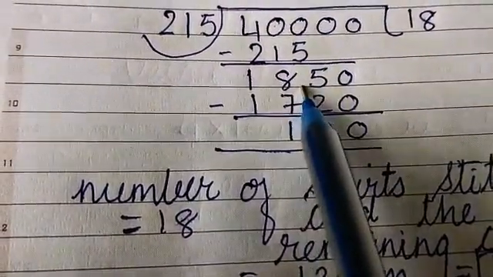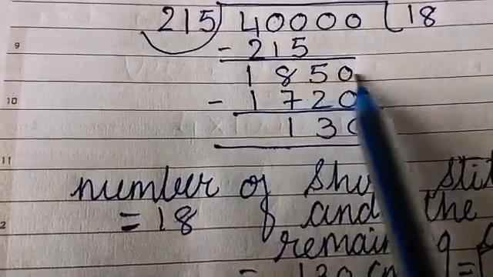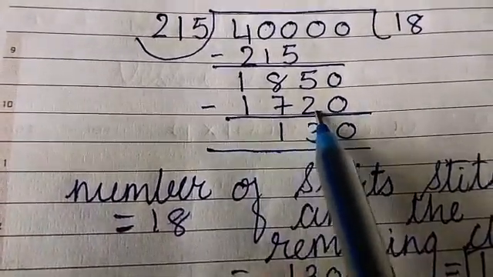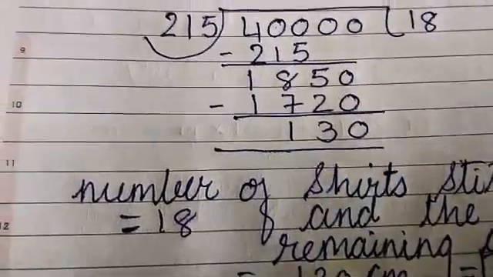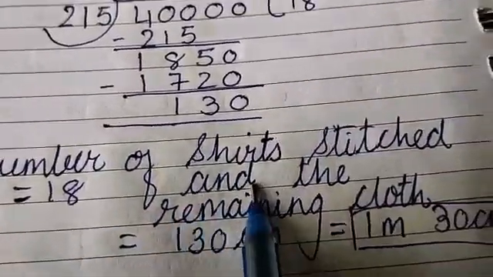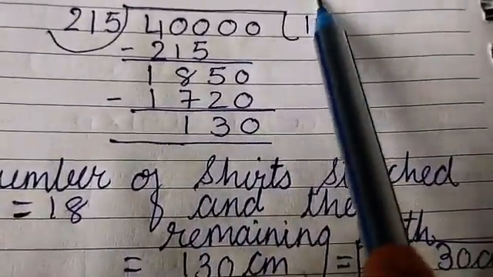215. After subtracting we will get 1850. Then we divide with 8. So what will we get? 1720. So the remainder is 130. So the number of shirts that will be stitched is 18.